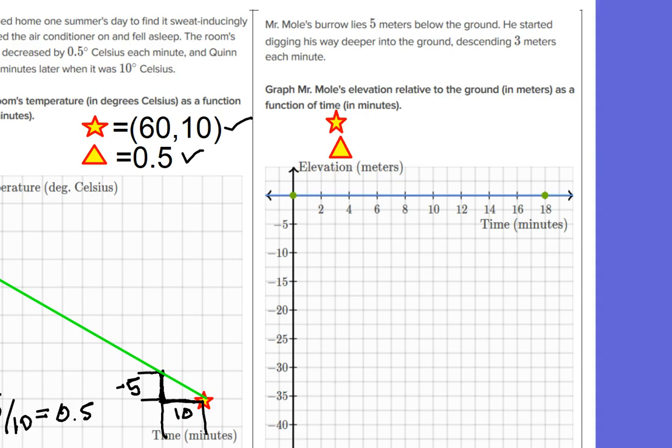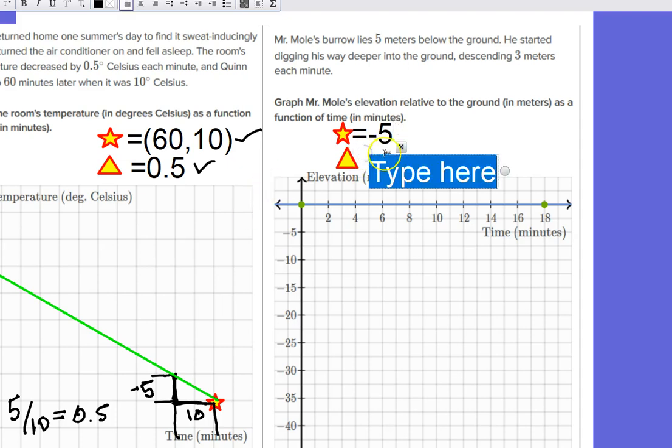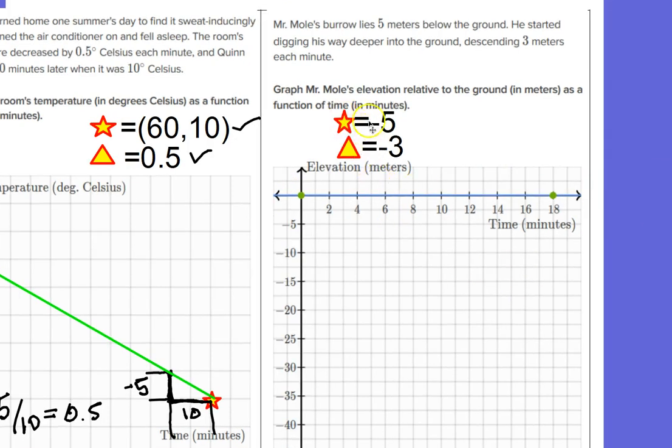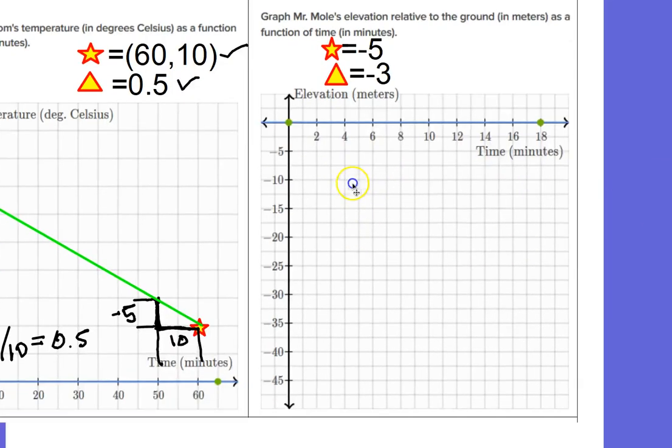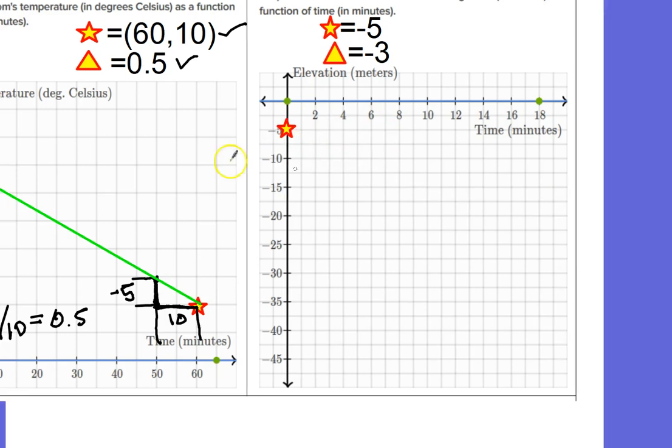So that tells me my star and my triangle. He starts out 5 meters below the ground, and he's going to descend at 3 meters per minute. So that's minus 3. So he's going to be going down. The reason why those are negative, he starts out below the ground and it gets deeper every minute. Okay, so let's see, I'm going to put a star where he starts. He starts out 5 meters below the ground. And there's still a lot of people having a hard time with this minus 3 business.